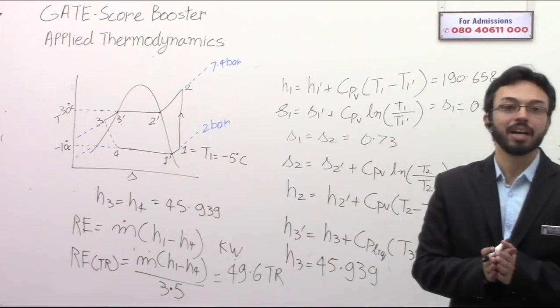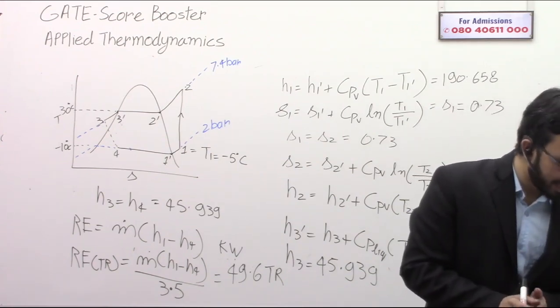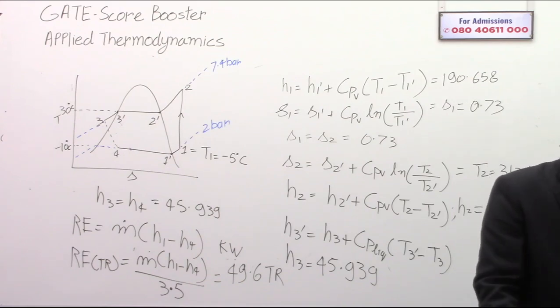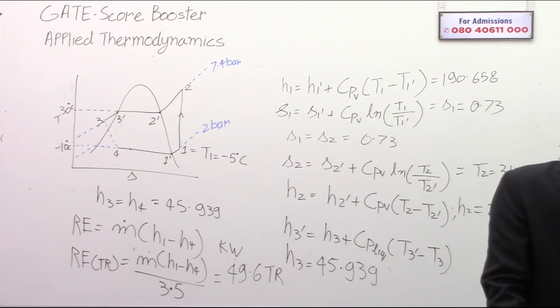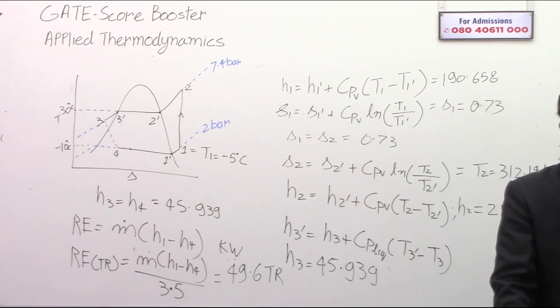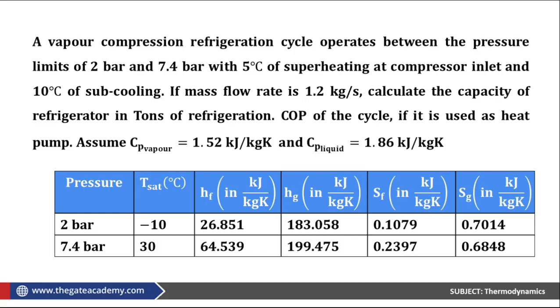Now comes the COP part. Make a note that in the question, read the last line. They have asked the COP of the cycle if it is used as a heat pump. For a heat pump, the desired effect is the heat rejection at high temperature, and the heat rejection at the higher temperature is from 2 to 3.